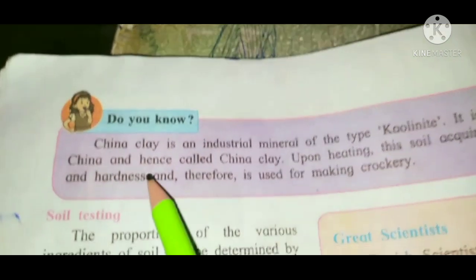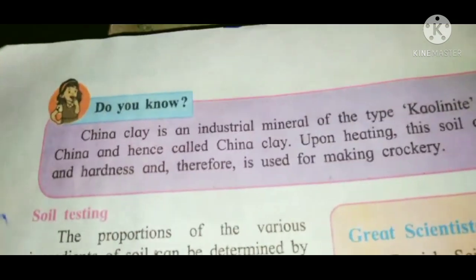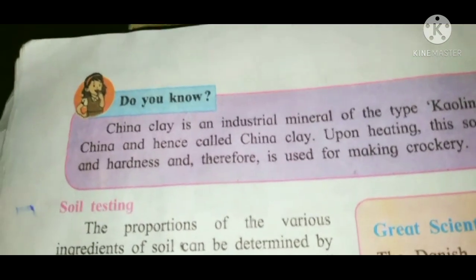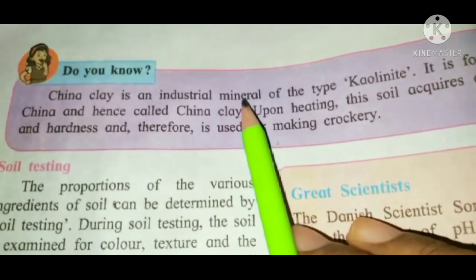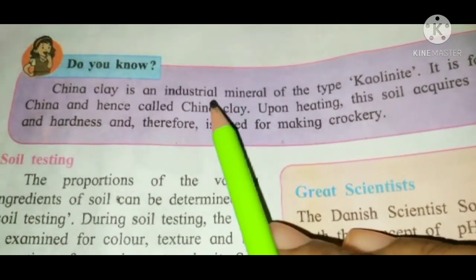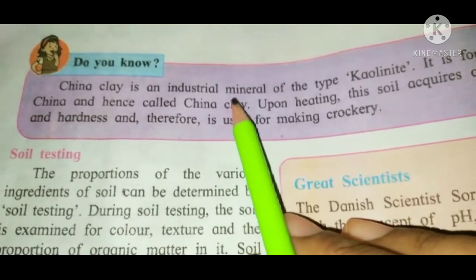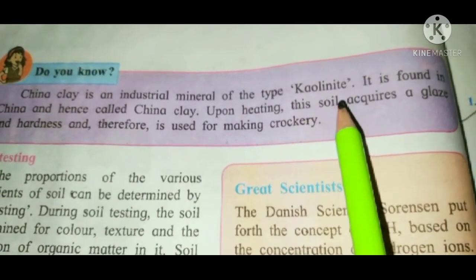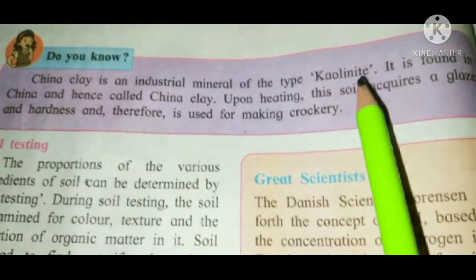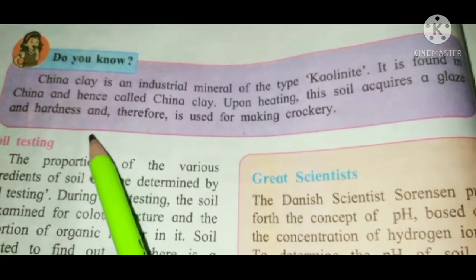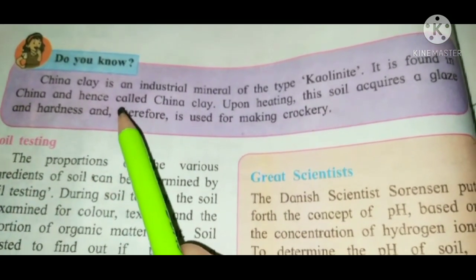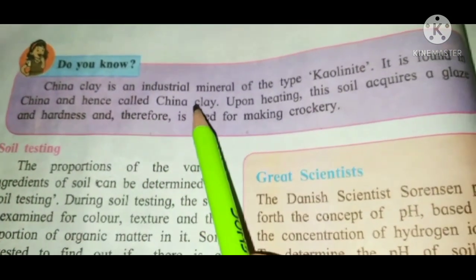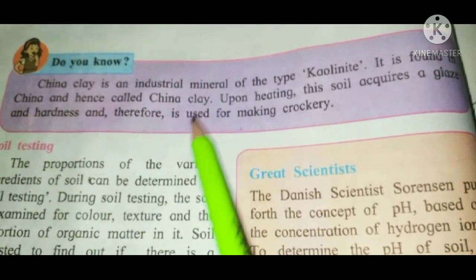Now, come to page number 24. Do you know China clay is an industrial mineral? China clay is an industrial mineral of the type kaolinite. It is found in China and hence called China clay.